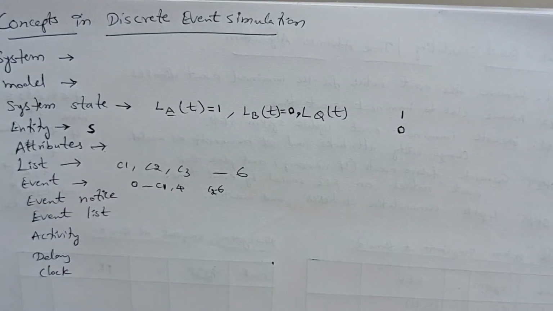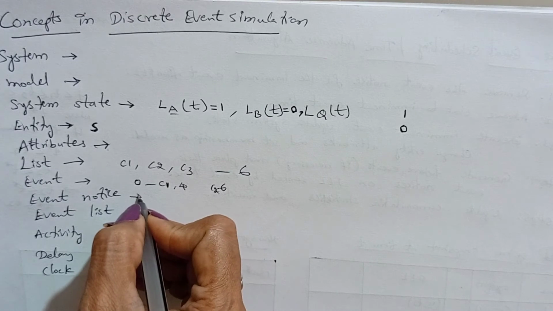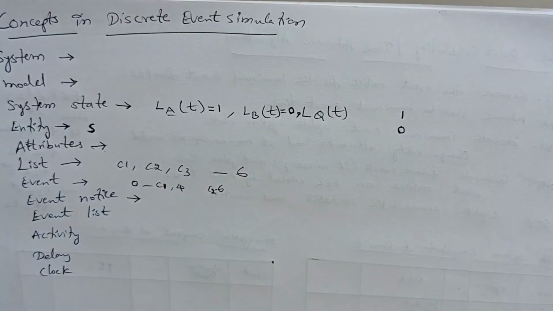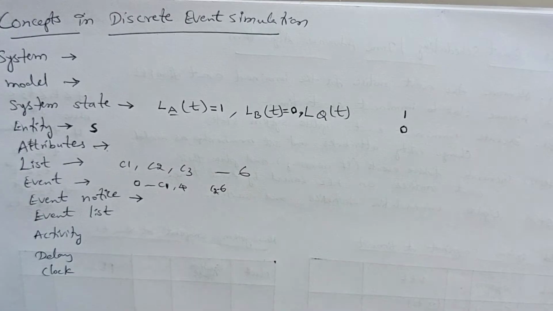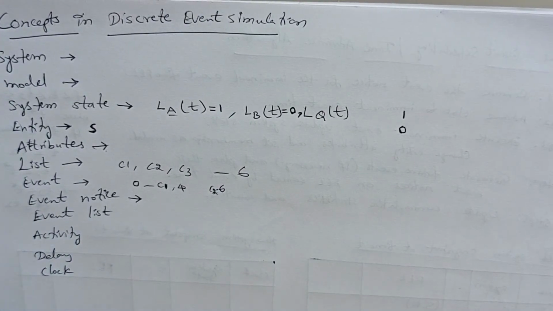It is said to be an event. Coming to event notice. An event notice is nothing but a record of an event to occur at a current time or future time. Future time is said to be the future event list. At the particular instant, time is said to be current.